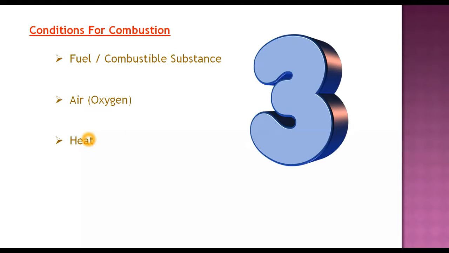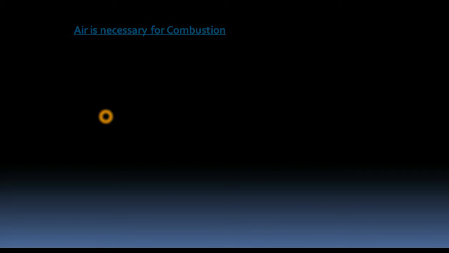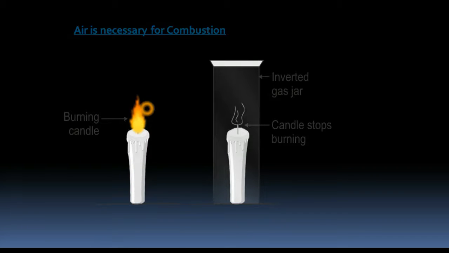Now the second factor, that is air. Why is air necessary for combustion? To understand this, we'll do a small observation. For this we need a candle which is already lit. You can see the candle is lit, the flame is seen, right? Now I take a glass and put the inverted glass over this candle like this. What happens here? The candle still glows for some time, but after some time it goes off.